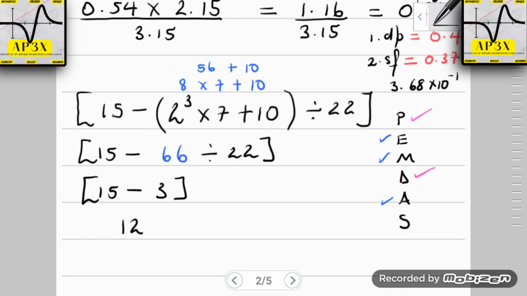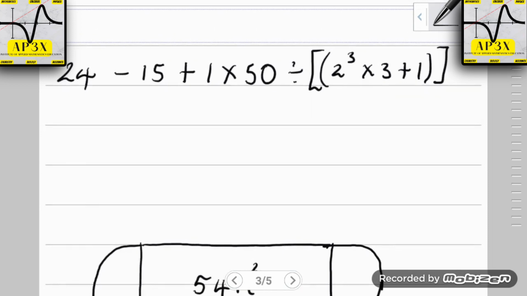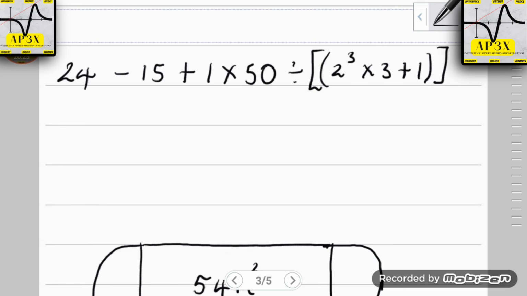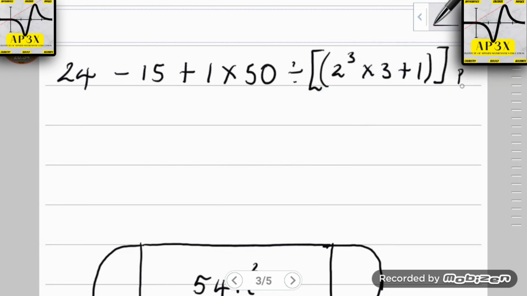So you can see it wasn't a very difficult question. It's not a case where I made it look easy. It is in fact quite simple if you follow the law of PEMDAS. Right? Now we do have a similar question here on the other side, looking a little bit more scary, so to speak, but once you follow the law of PEMDAS, you are going to be safe. And once again, I'm not going to change. I'm going to keep it fundamental, and I'm going to write down P E M D A S.